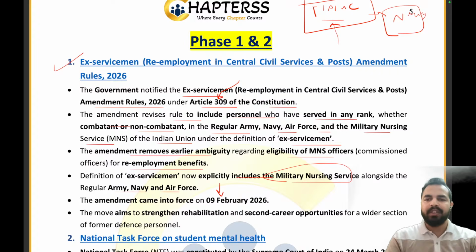What will be the right answer? The military nursing service officers. For the commissioned officers, they have now been made eligible for the re-employment benefits of the ex-servicemen. Clear? And from which date has this amendment come into force? The amendment has come into force from 9th of February 2026.